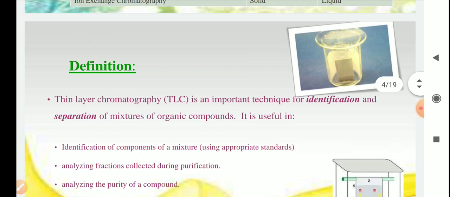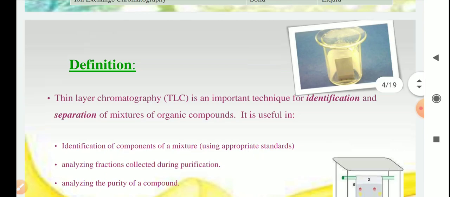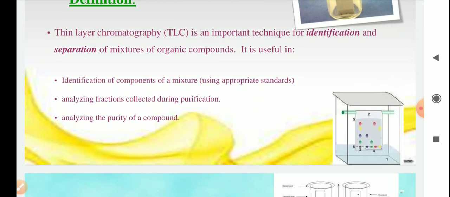Now I particularly want to define thin layer chromatography. Thin layer chromatography is a very important technique for the identification, and basically the separation, of a mixture of organic compounds. Thin layer chromatography means a thin layer is used as a support, for identification of a compound in a mixture, analysis of fractions collected during purification, and analyzing the purity of a compound.